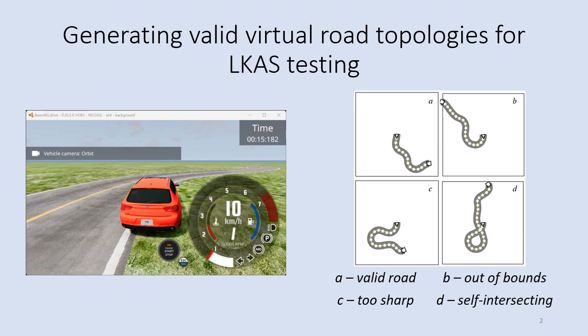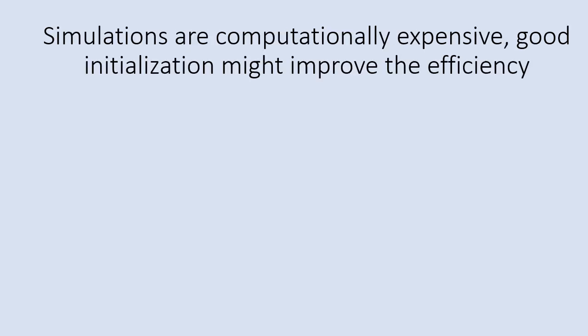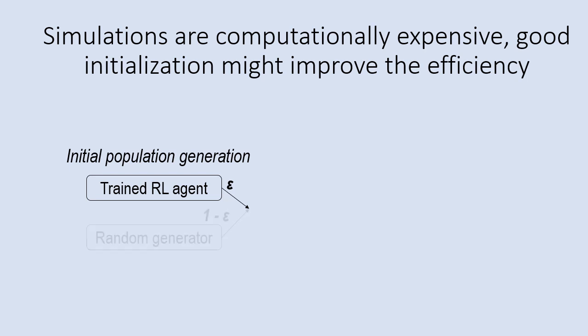However, one of the problems is that running the simulation-based evaluation of test scenarios is computationally expensive and takes a non-negligible amount of time. It is commonly known that a good initialization is important for a search algorithm. Good initialization can direct the search into more promising regions of the search space and reduce the time spent on evaluating non-promising scenarios. In our approach, we suggest performing an intelligent initialization of the search algorithm by producing some percentage of the initial population with a pre-trained RL agent and the rest of the population with a random generator.